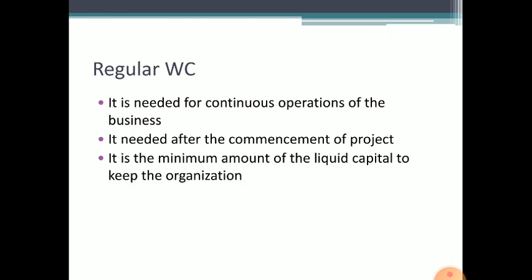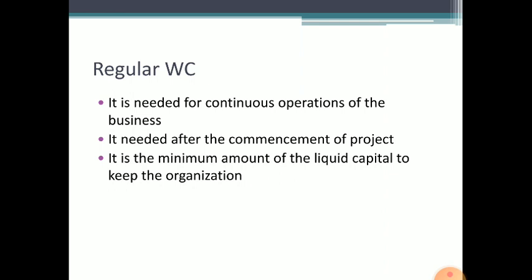Another type of working capital is regular working capital. Under this, the amount is needed for continuous operation of the business. It is the minimum amount of liquid capital to keep the capital circulating from cash to inventories to receivables and back again to cash. It is the minimum amount kept in the business organization for the continuous operation of the business. Such working capital we can call regular working capital.